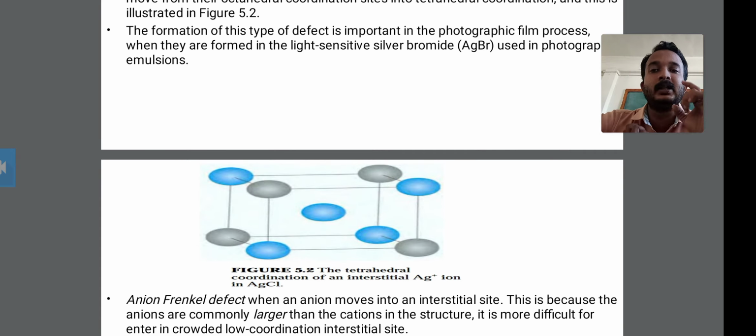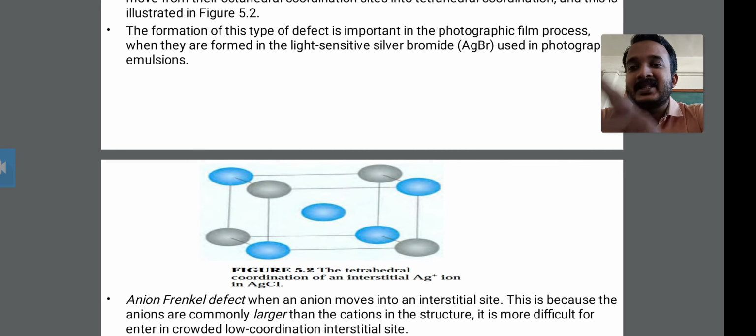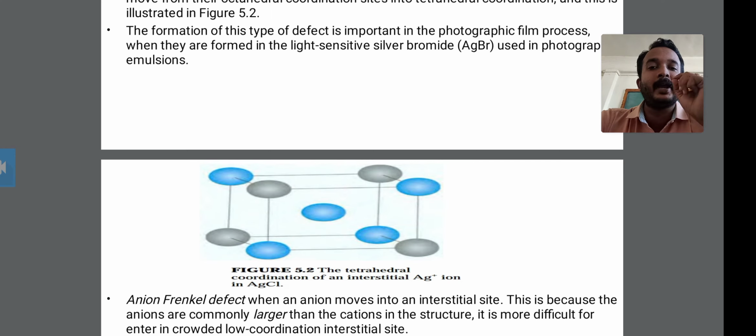This roll is washable. Look at this, what I am saying is that with this camera roll we take the photos, and these photos are captured into this roll, and this roll is washable by this silver bromide. Why is this silver bromide used? Because it is light sensitive.